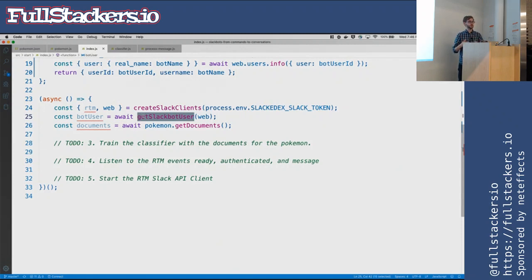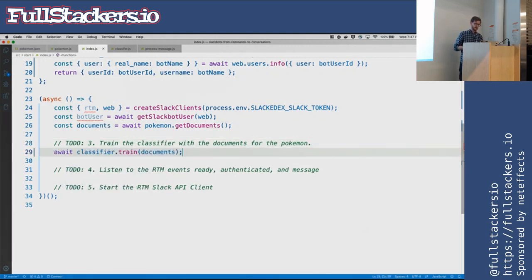So at this point, we are authenticated against the web client. We call our Pokemon DAO to get all of the Pokemon, alias by horrible function name get documents. So next to do, we have to train our classifier. This is the part where we have to make the classifier understand context. If we add that in there, we're going to implement this method in a minute, but just know in our classifier file, there is a function called train that accepts all of the Pokemon we have.